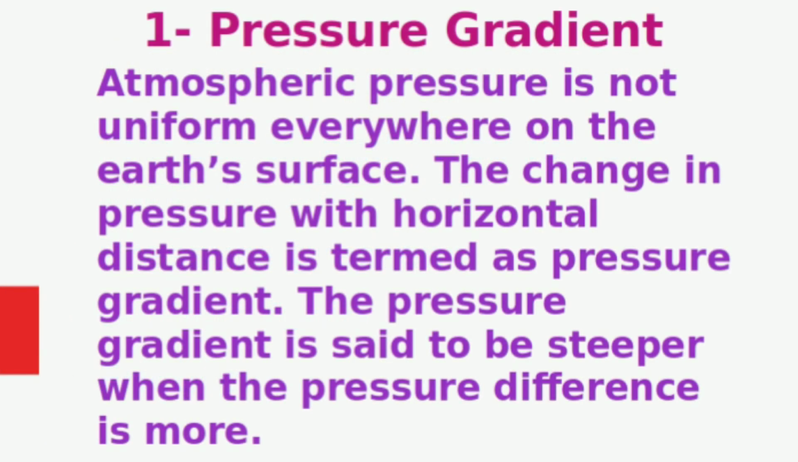Among the factors influencing the speed and direction of wind, the first one is pressure gradient. Atmospheric pressure is not uniform everywhere on the Earth's surface. The change in pressure with horizontal distance is termed the pressure gradient. The pressure gradient is said to be steeper when the pressure difference is more.